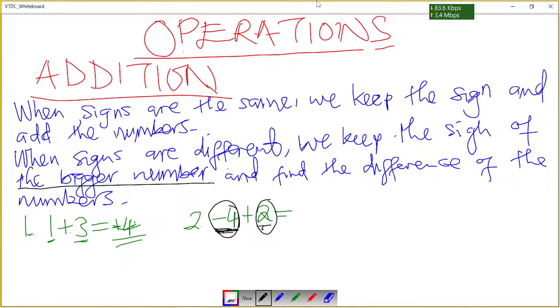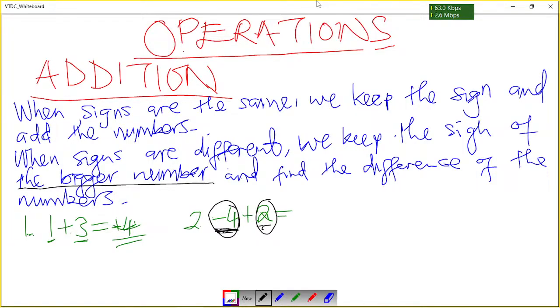So 4 is bigger than 2. When we are comparing 4 and 2, we are not considering the negative sign part, we are just looking at 4 as an individual. In terms of quantity, we have 4 negatives and 2 positives, so 4 negatives are more than 2. That means we are going to maintain the negative sign.